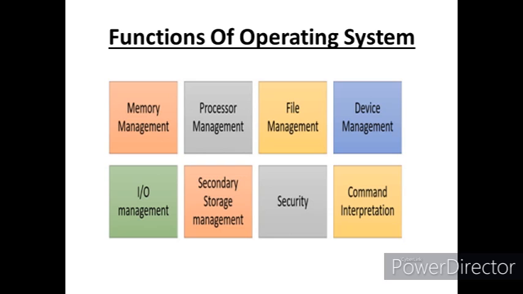Next, the most important part is security. It protects all the data and information of a computer system against malware, viruses, or unauthorized access. Next, or last, is command interpretation. It executes or understands the commands entered by a human or another program, and it provides an interface between the computer and the user.